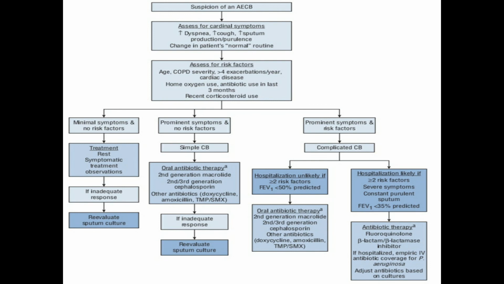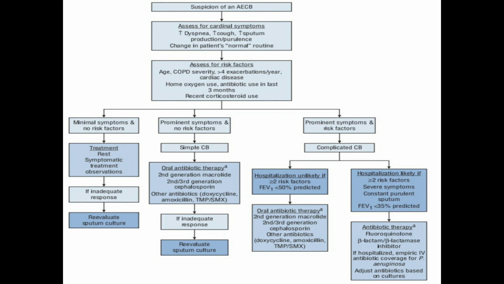For that we can treat with oral antibiotic therapy, such as second generation macrolides and second or third generation cephalosporins. Other antibiotics such as doxycycline, amoxicillin, trimethoprim or sulfamethoxazole can be used. If the patient shows an inadequate response, we should re-evaluate and perform a sputum culture.